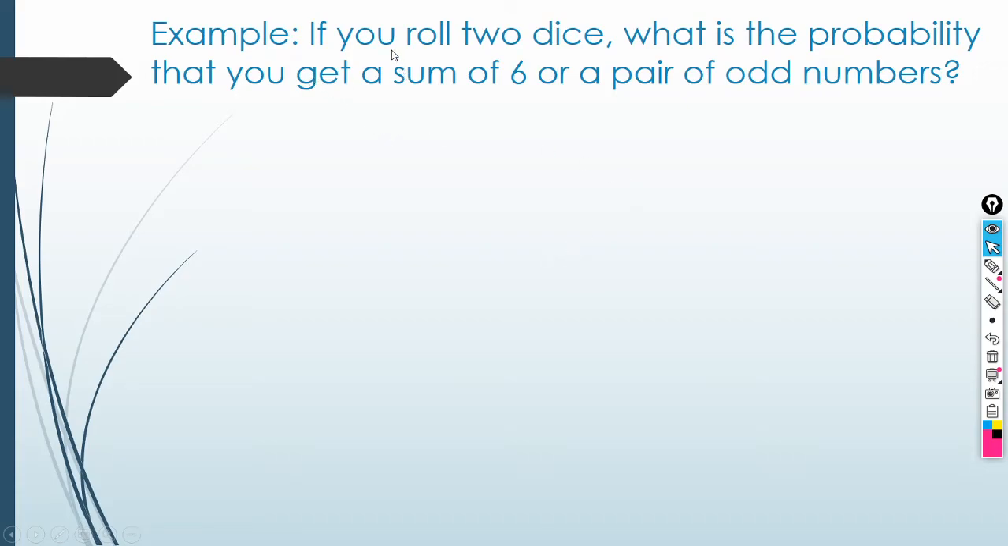Example, if you roll two dice, what is the probability that you get a sum of 6 or a pair of odd numbers? So, remember yung binigay ko sa inyo sa probability of simple events. Ano ba yung outcomes when you roll two dice? Ano yung mga lalabas?